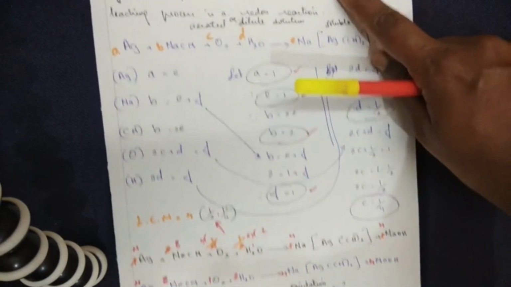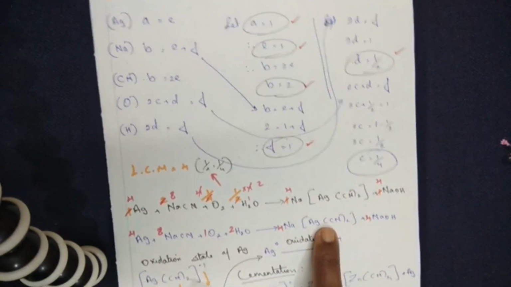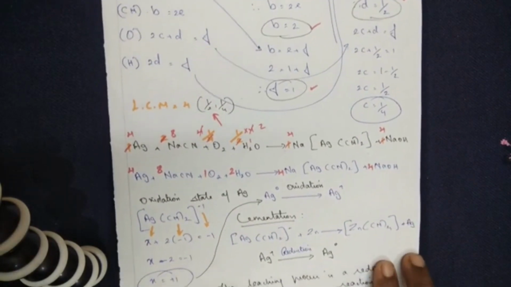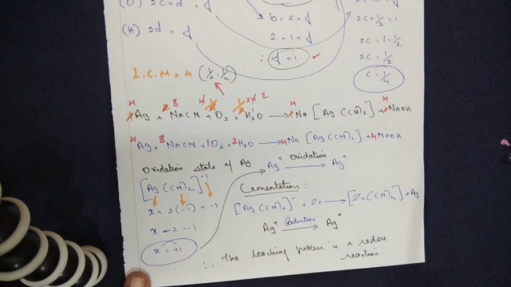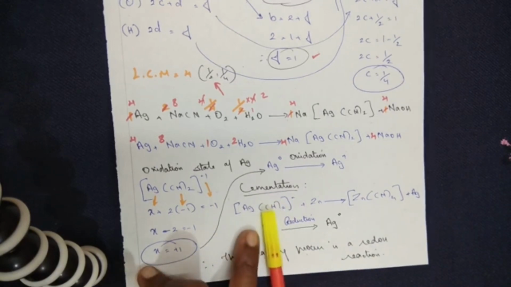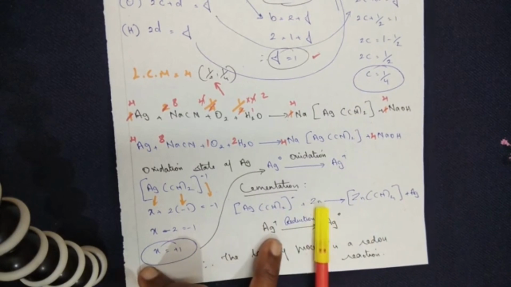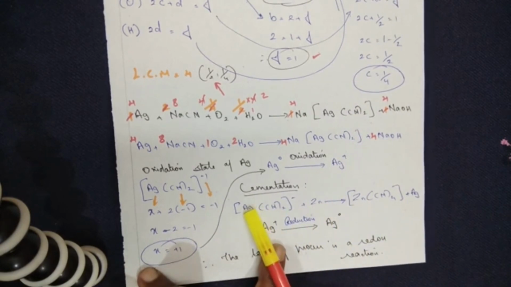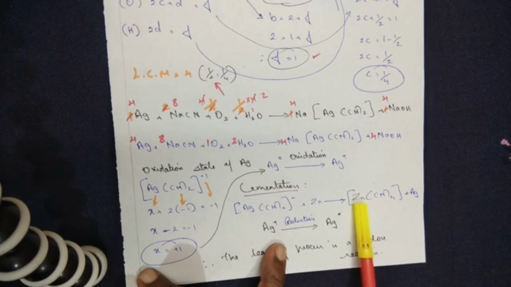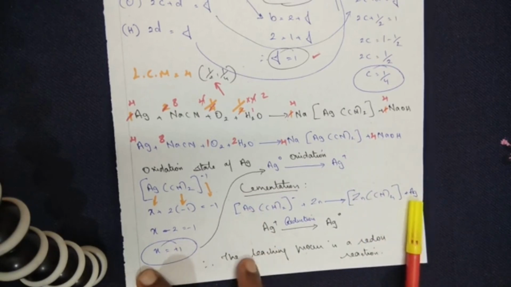So here we have extracted the complex of silver. Now under cyanide leaching, one more term I taught you, that is cementation. What is the meaning of cementation? The process of extracting a metal from its complex. You remember, when you derive a metal from its complex, it is called cementation. So you take the complex that you got from here and treat it with zinc. Zinc replaces the silver. So you get the zinc complex here, and elemental silver in pure form comes out of it.